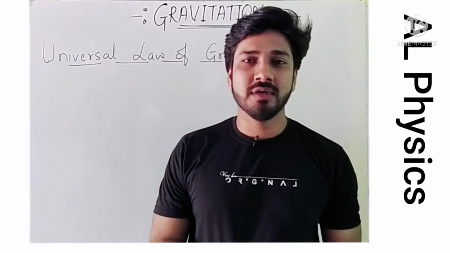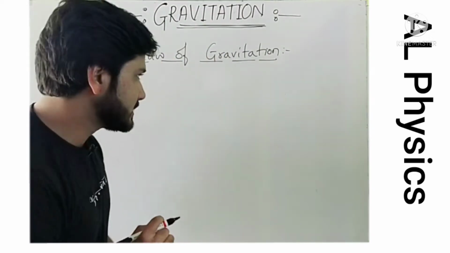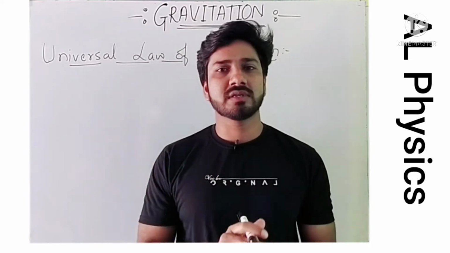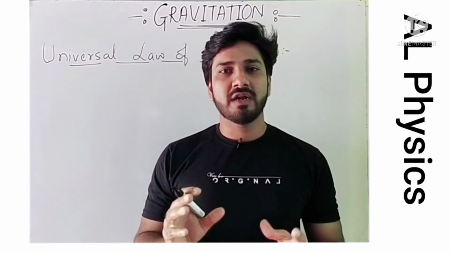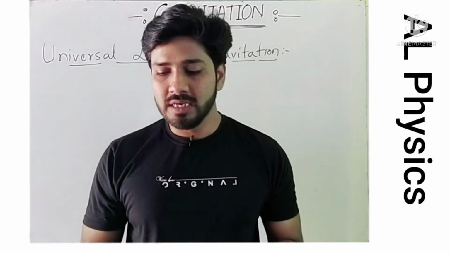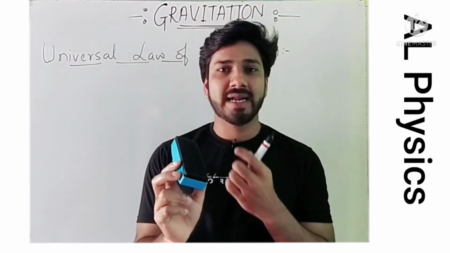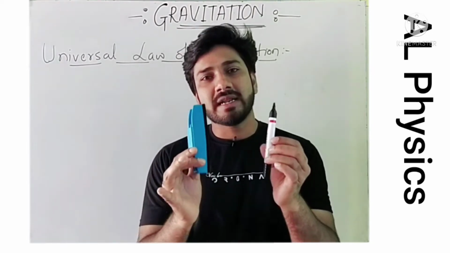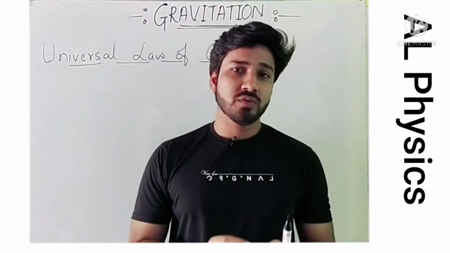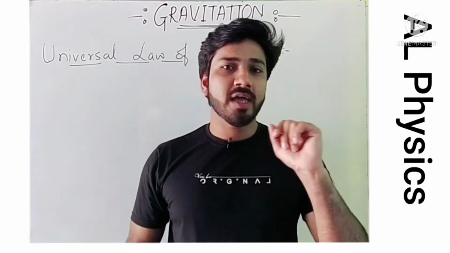Universal law of gravitation. Okay, so this law is proposed by Newton, and he said that if there are two bodies in the universe, wherever it may be in the universe, it can be anywhere in the universe. If there are two bodies, then these two bodies are always going to attract each other. Suppose if I take this pen and this duster, then these two bodies are always going to attract each other. So if there is attraction between these two bodies, then it means that there should be some force which is responsible for this attraction. Okay, this force is calculated by Newton.